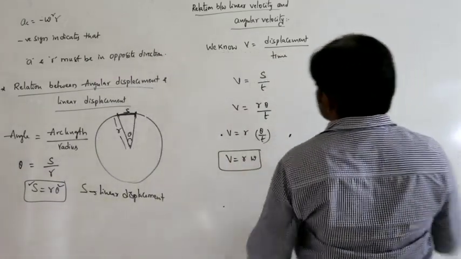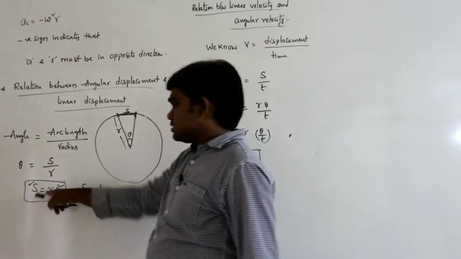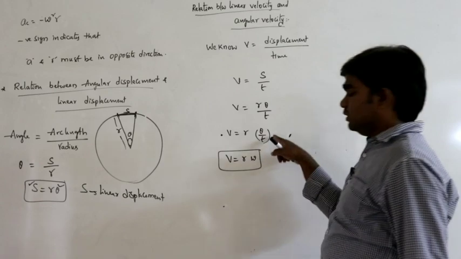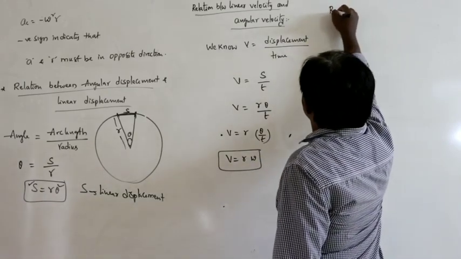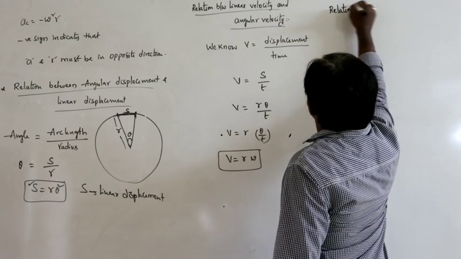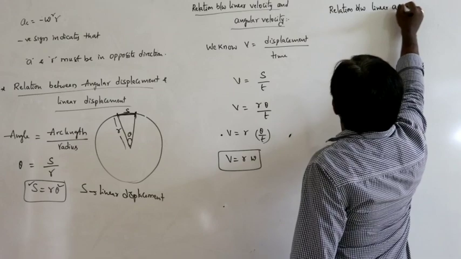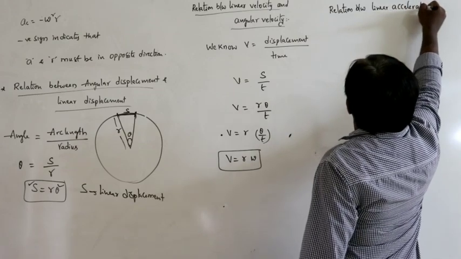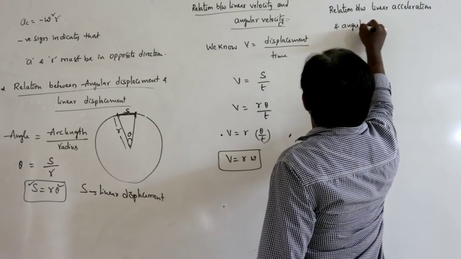Next, simple relation. Velocity is displacement by time. Already we got the displacement, that is r theta. R into theta by t. Theta by t is nothing but omega. Next, relation between linear acceleration and angular acceleration.